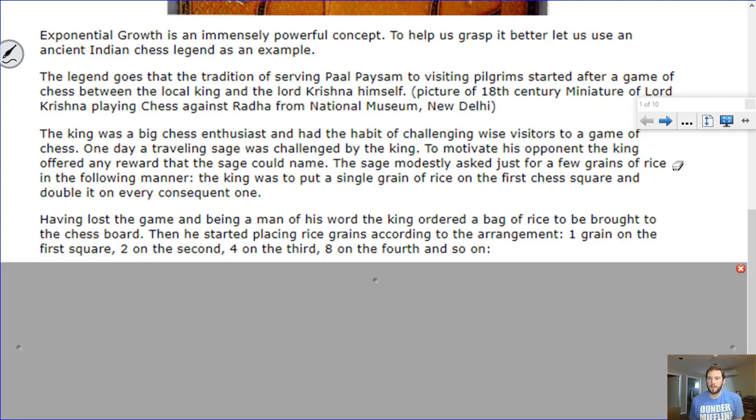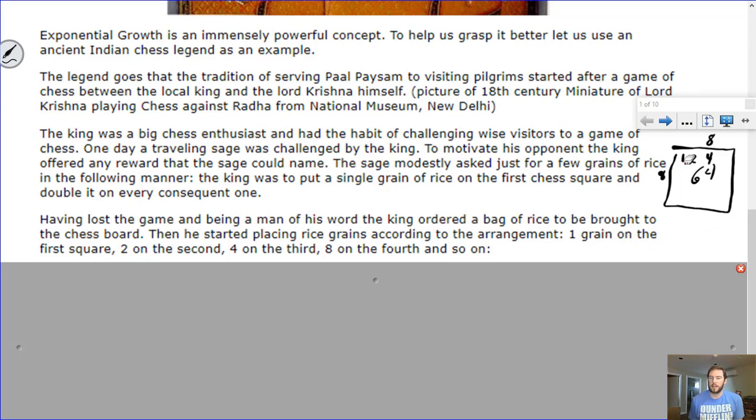So if anyone here plays a bit of chess, you would know that our chessboard is an 8 by 8 board, meaning that there are a total of 64 squares on a chessboard. So they're saying put 1 on the first square, and then 2 on the next, and then double that, and double it, and so on, until you've doubled it 64 times. So just stop and think about that for a second.